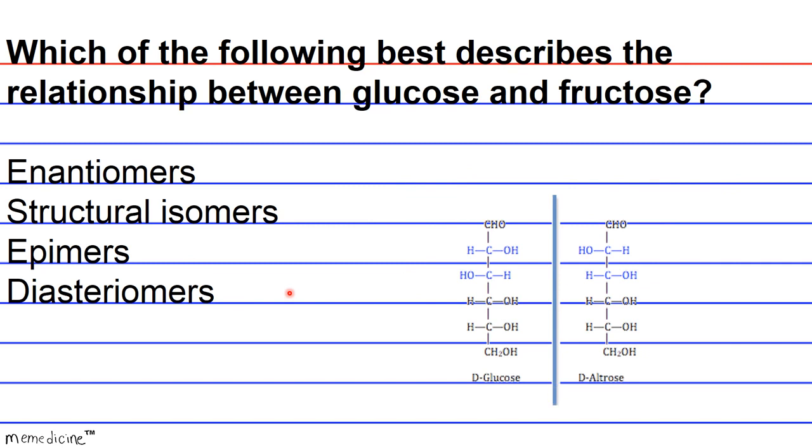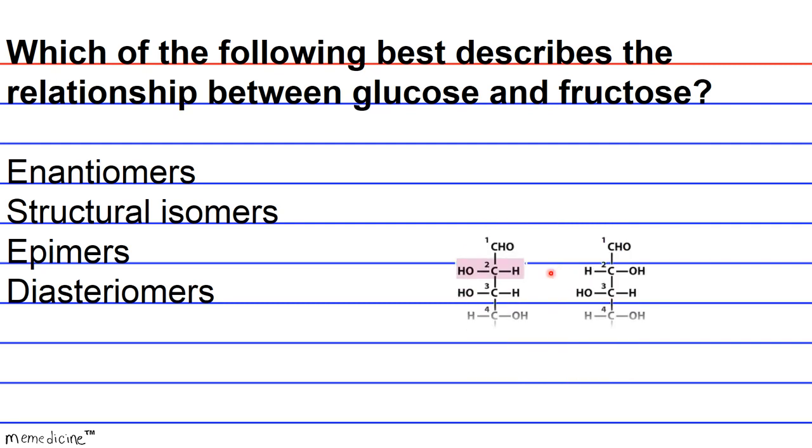Diastereomers are basically stereoisomers that have different configurations at one or more stereocenters, but not all stereocenters, just one or more.